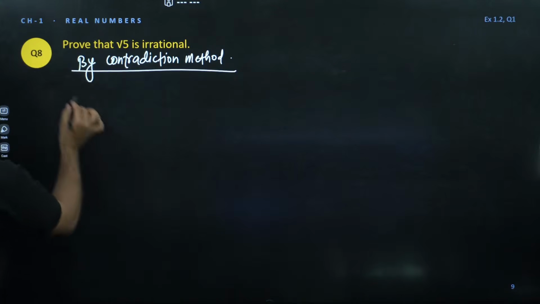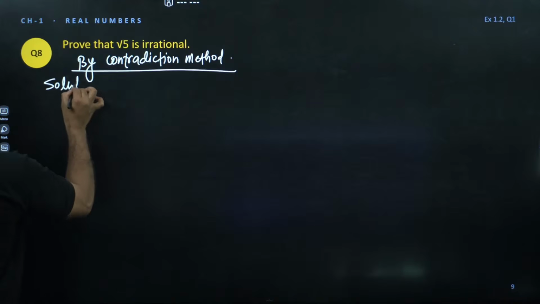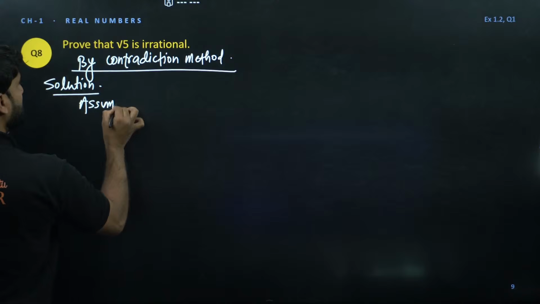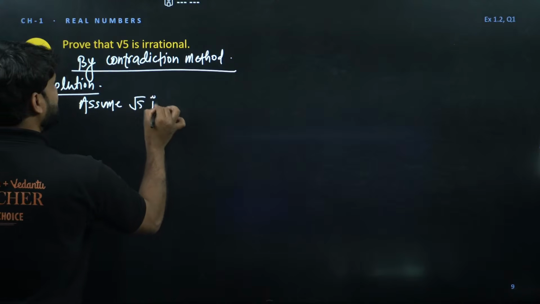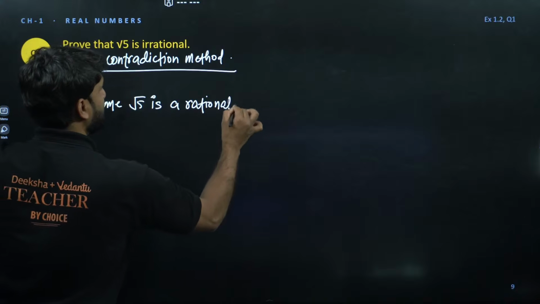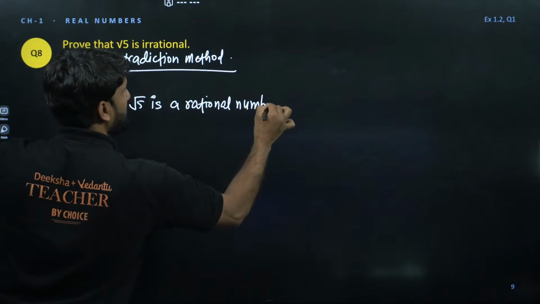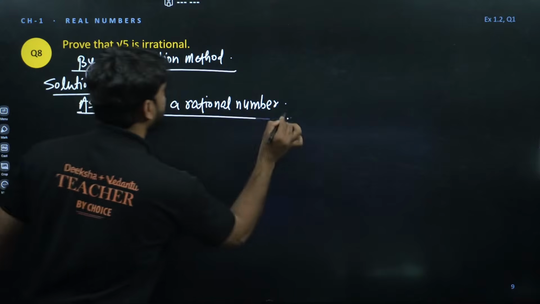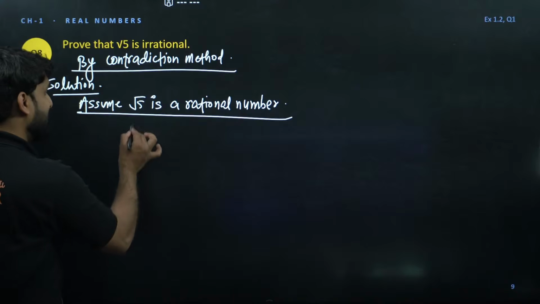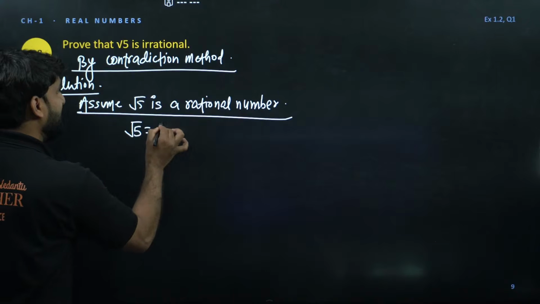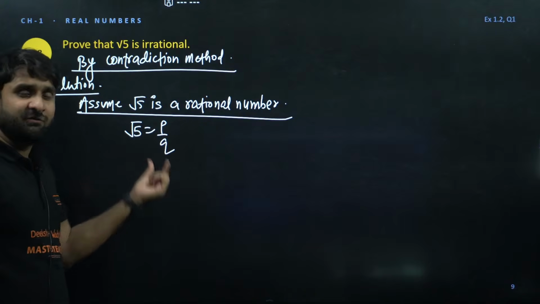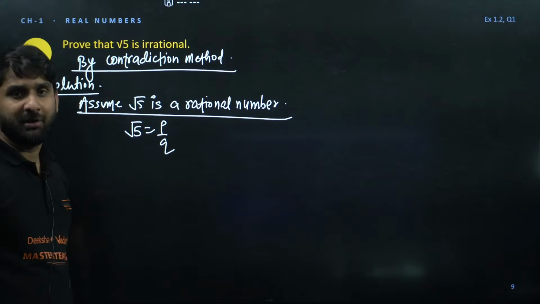So I am going to solve this. Solution: assume root 5 is a rational number. Always do this. If we have assumed root 5 is a rational number, it means root 5 can be written as p by q, because rational numbers are in the form of p by q, where q is not equal to 0.